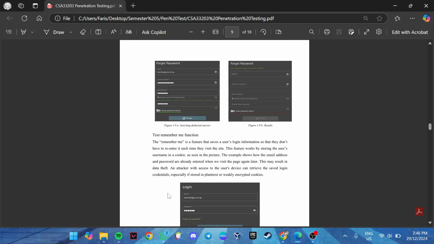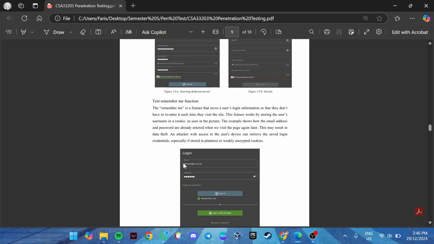This feature works by storing the username and password in a cookie. As seen in the picture, you can see the ABC test at juice-shop and then the password.